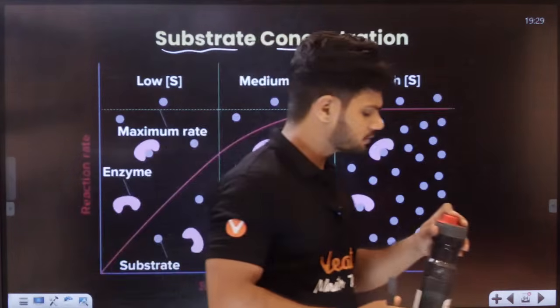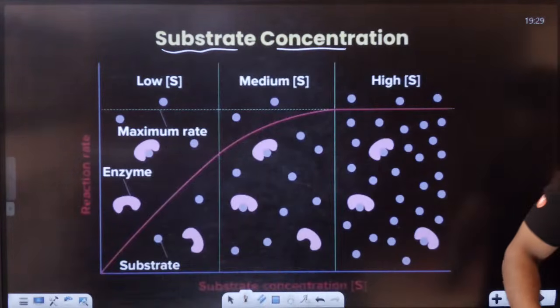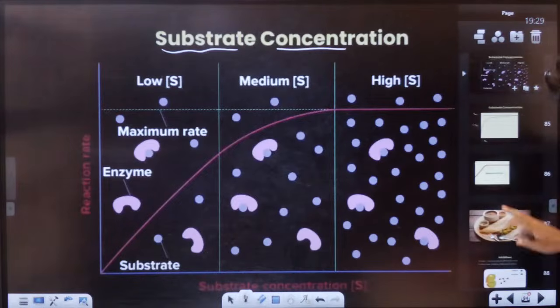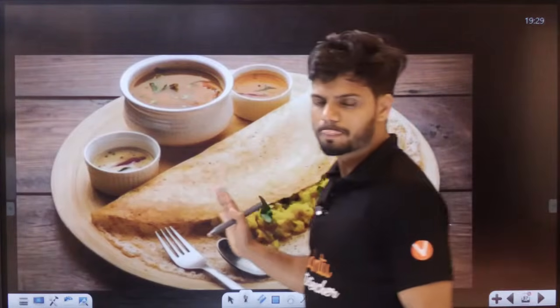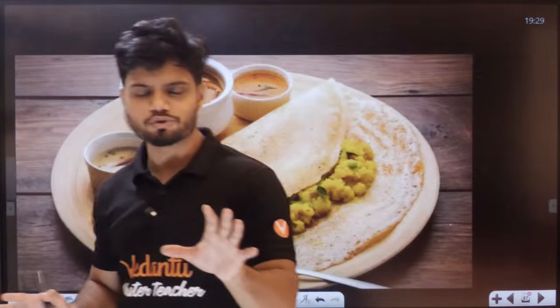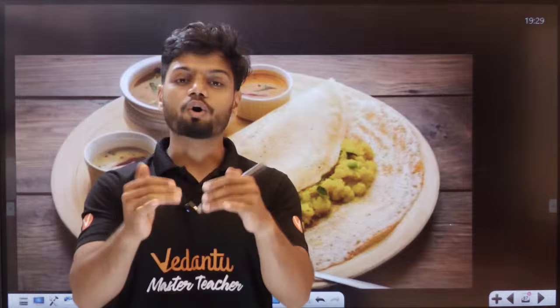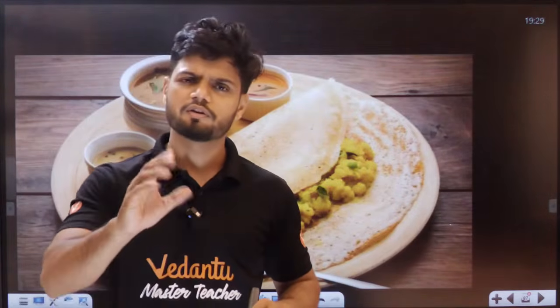Okay, let's take dosa only. All of you love dosa, yes or no? Even I love dosa, students. Now one small scenario: I will call all of you to my house for a function.